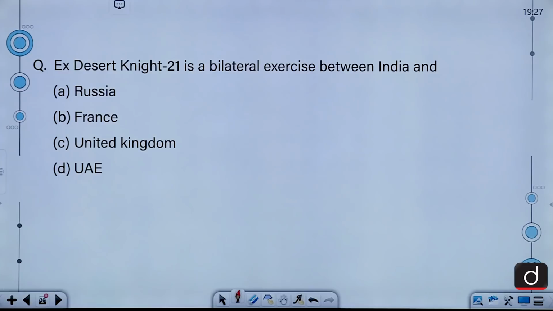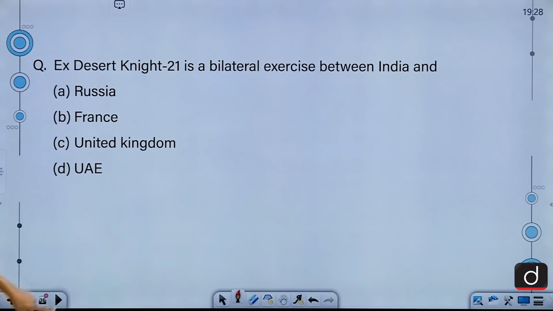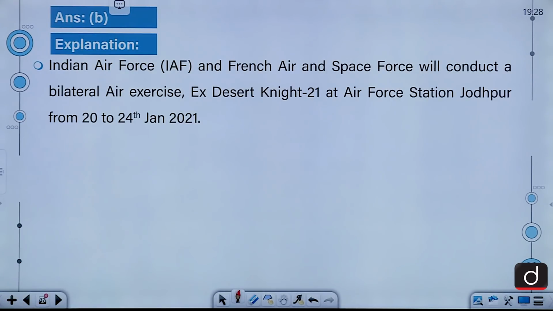Let's move on to our next question. Ex-Desert Night 21 is a bilateral exercise between India and Russia, France, UK, UAE. The correct answer for this question is B, France. The Indian Air Force and French Air and Space Force will conduct a bilateral air exercise, Ex-Desert Night 21, at Air Force Station Jodhpur from 20th to 24th January of 2021.